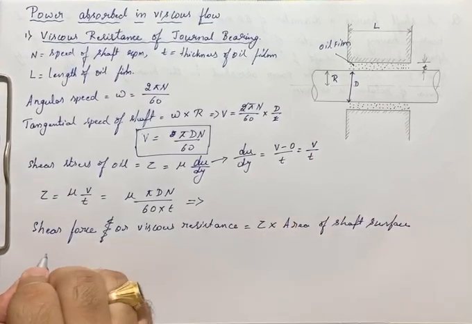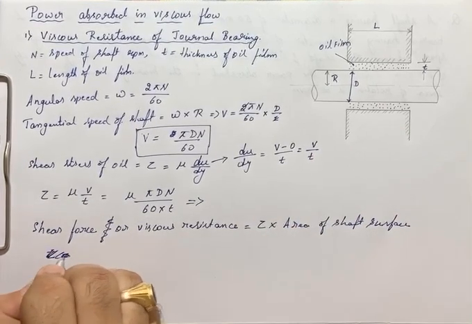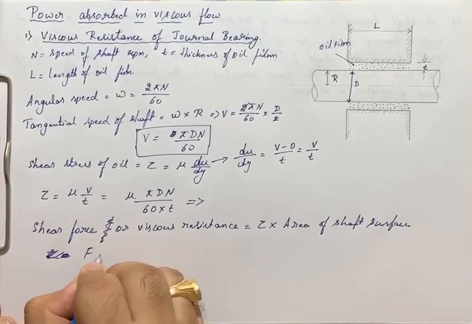So I will write tau is equals to shear force, I will write F is the shear force.